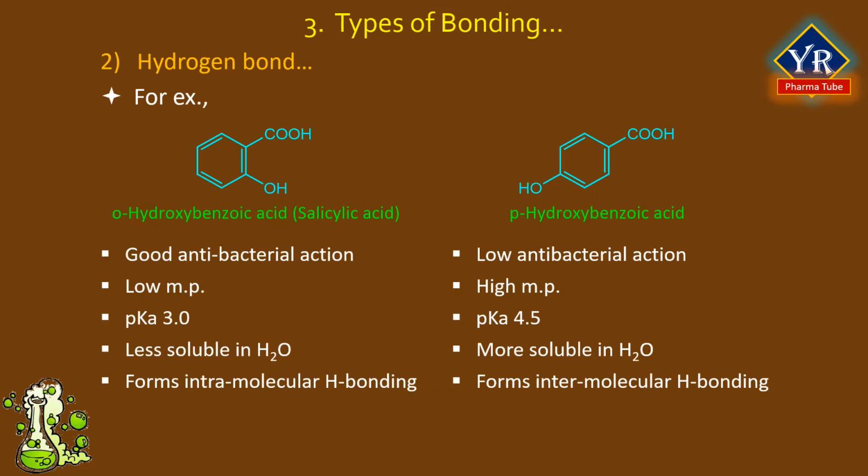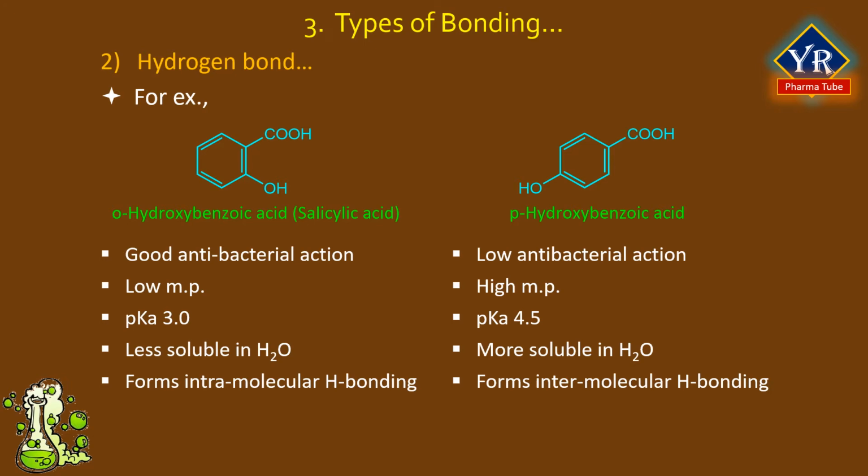Another example, salicylic acid has antibacterial activity but not the para and meta isomers. That is, meta and para hydroxybenzoic acids are found to be inactive. This is because salicylic acid forms intramolecular hydrogen bonding, therefore it is less water soluble and its partition coefficient is